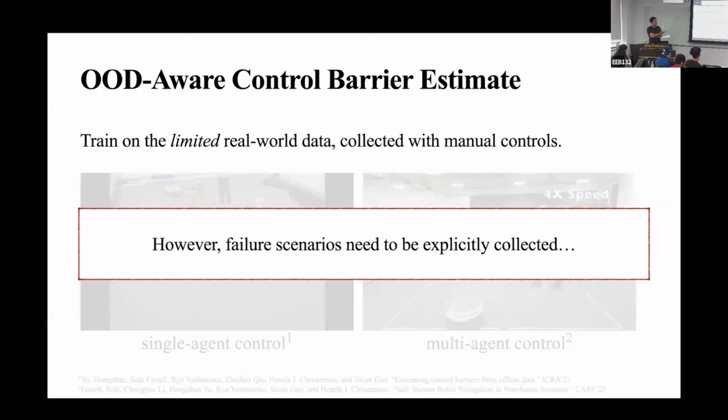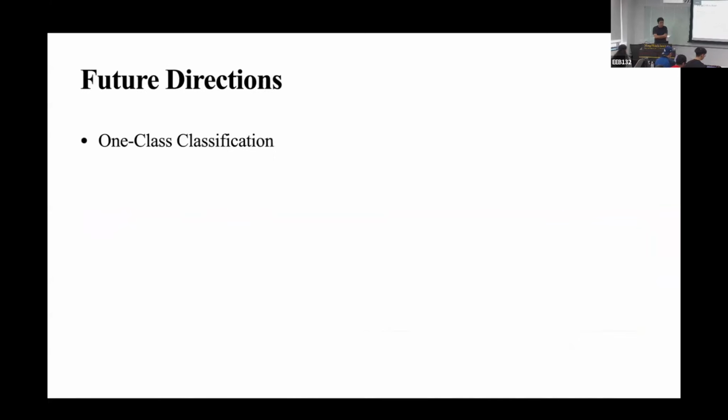But there's an issue with it. When constructing our 20-minute offline data, we have to purposefully collect some failed scenarios, which we really didn't like. I mean, we may break our robot. So we have also been looking into this problem of one-class classification, and hope to learn this control environment landscape using only expert demonstrations. The idea would be to avoid entering the out-of-distribution region.